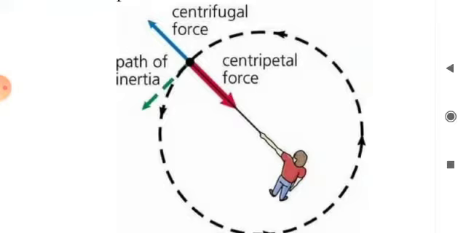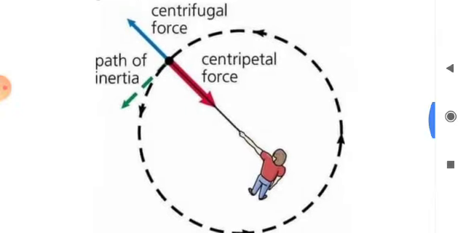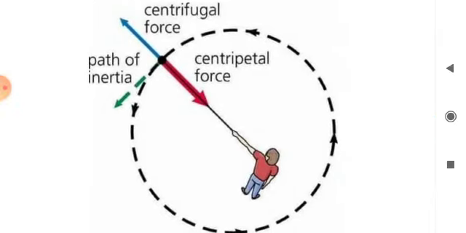And the centripetal force is defined as the force acting on a body that is moving in a circular path, and that is directed towards the center around which the body moves. Just follow the diagram. It will be very clear to you. Okay.